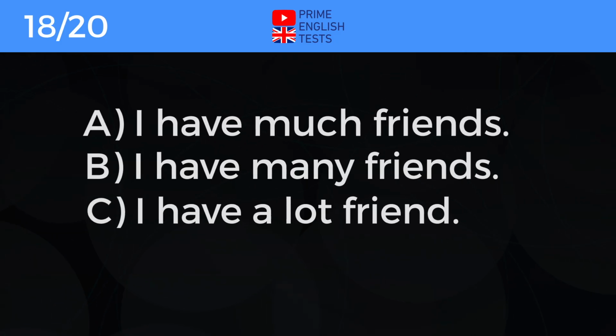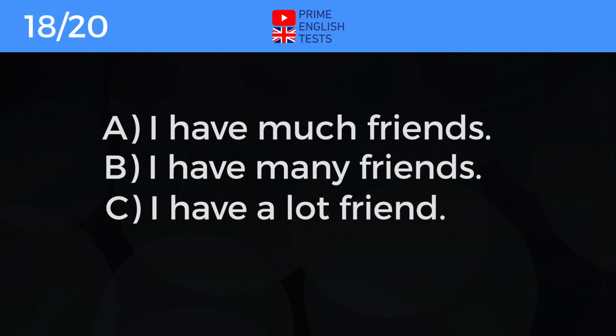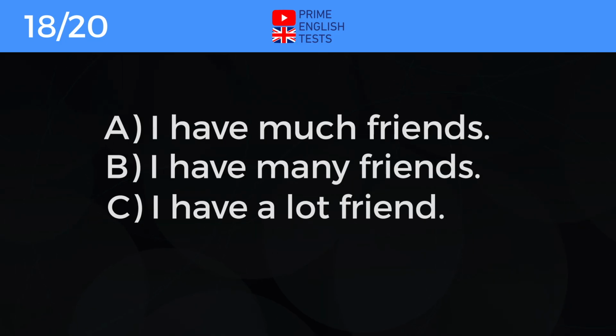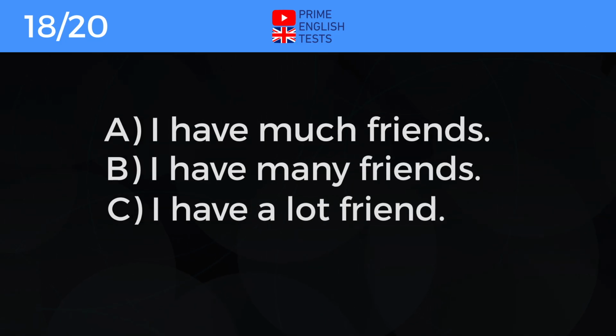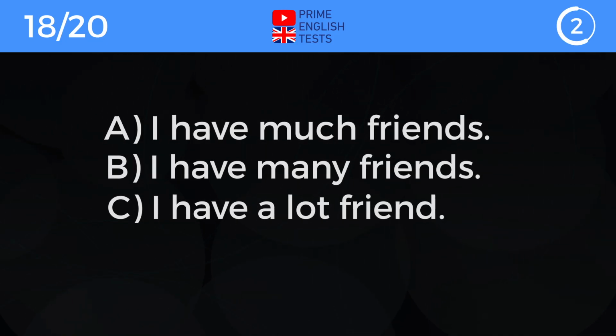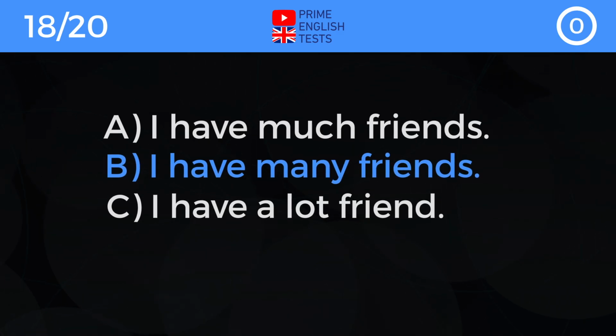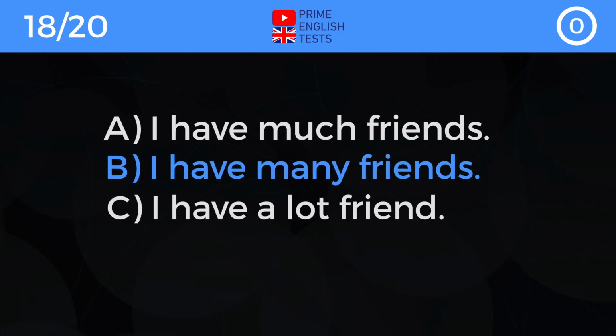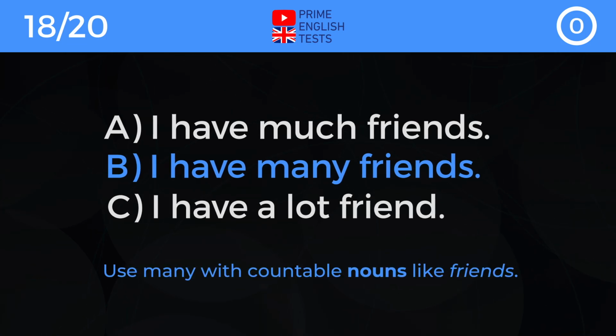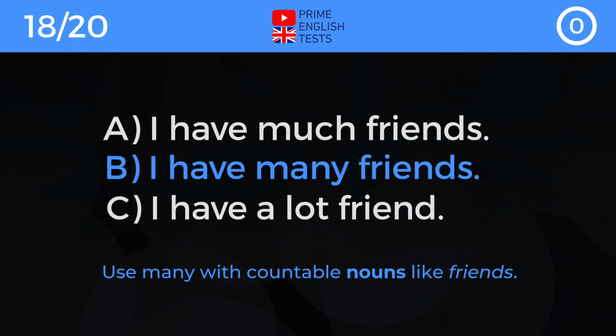A. I have much friends. B. I have many friends. C. I have a lot friends. Correct answer is B. I have many friends. Use many with countable nouns like friends.